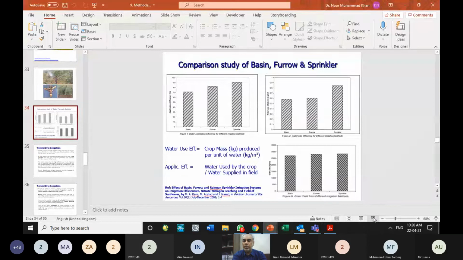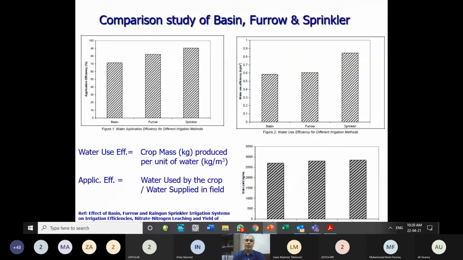Okay, this water application efficiency is the ratio of water used by the crop to the water supplied in the field. So if we have supplied, for example, 4 millimeters of water, and the crop has actually utilized 3 millimeters of the water, the ratio of this will be the application efficiency. There are other efficiencies also which we measure to check the quality of our irrigation system. There are many indexes; these factors are called indexes or indicators to measure the efficiency.